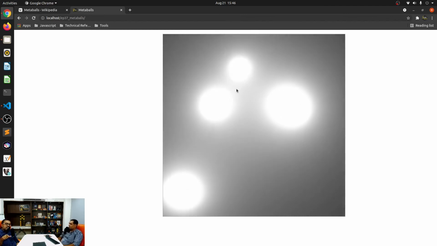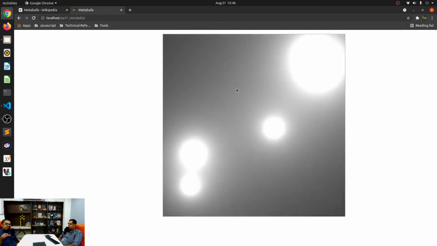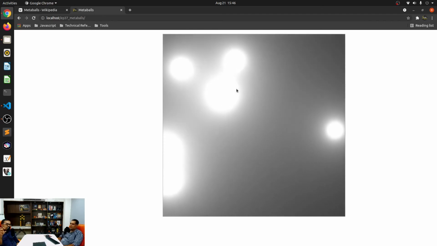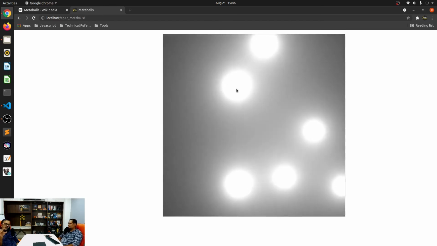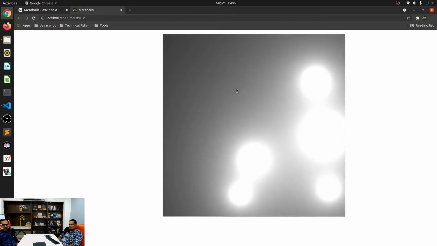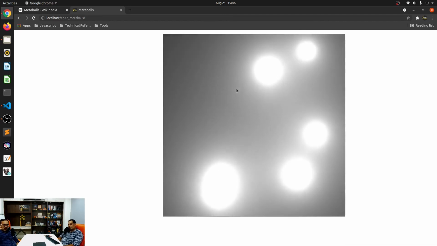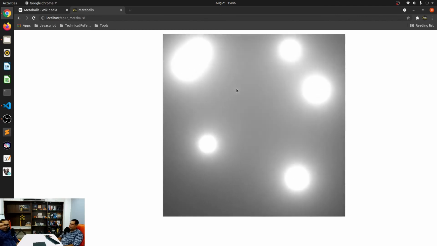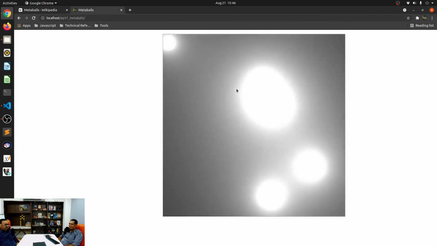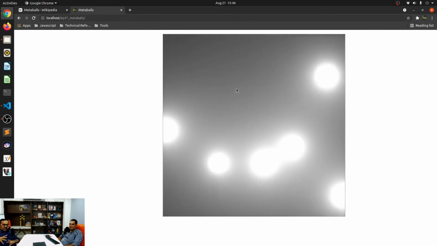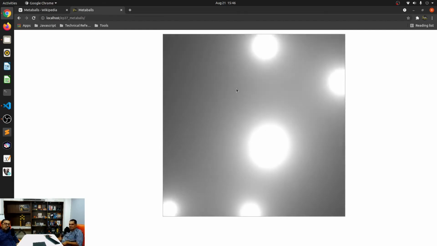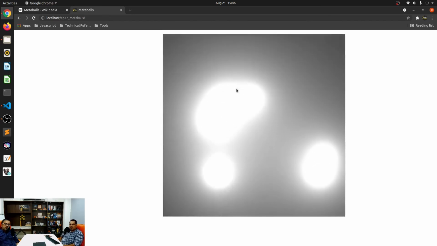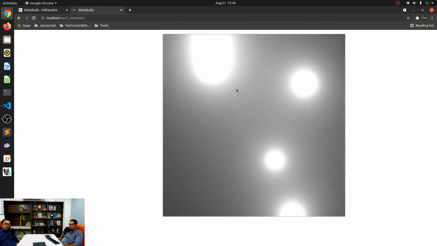So what happens here in the black and white is that these coalesced balls seem to be sticking together longer, because I can't make out the intensity differences. When you had the colored version, it was easier to make out the round shapes. But here, when they coalesce, it looks as if they're bigger. Yeah, that's correct. I think that's one of those side effects of having the inverse square law happening.